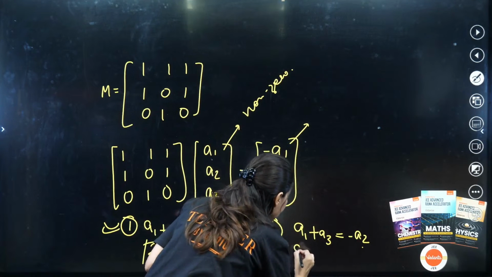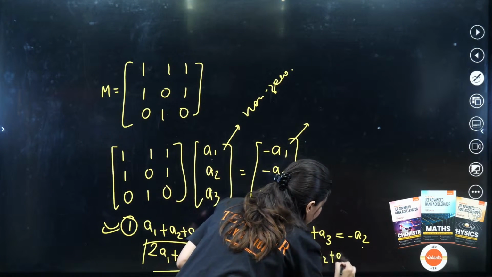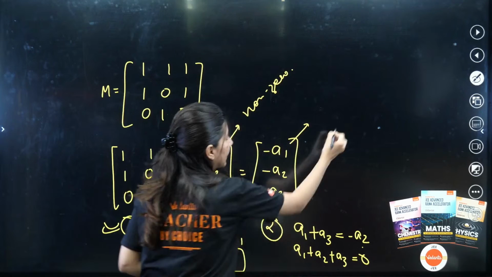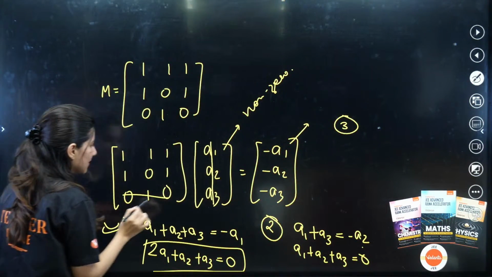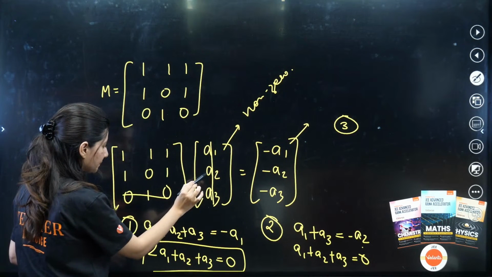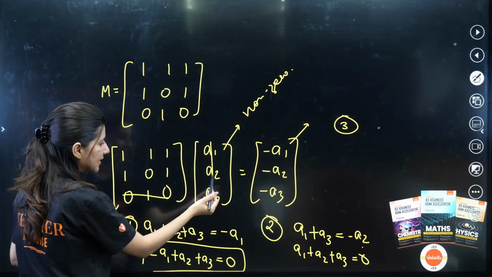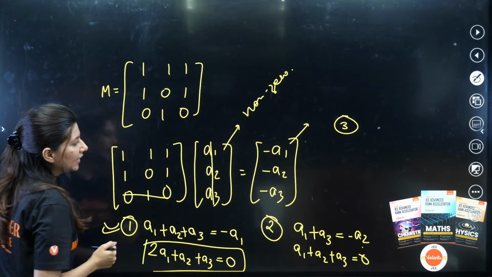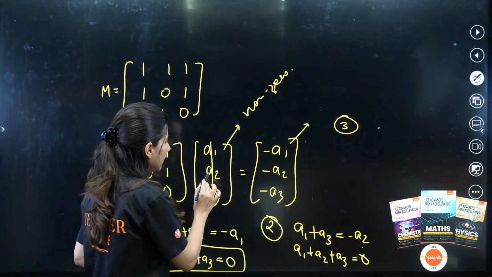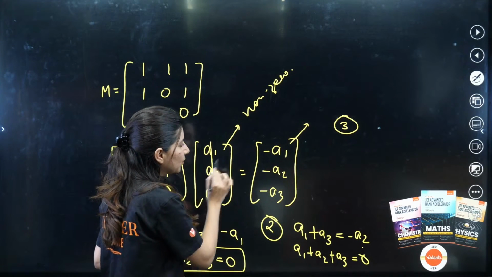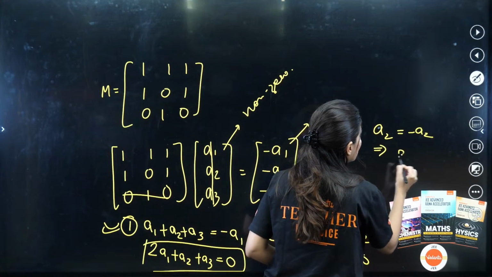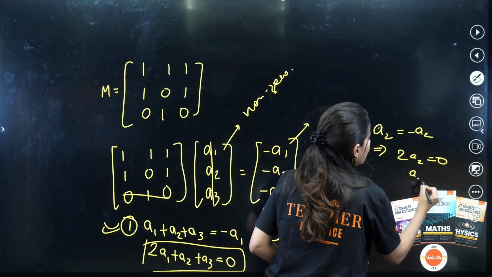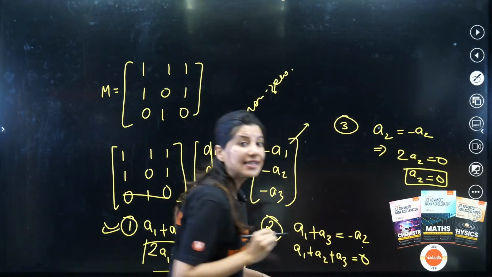So what we are going to get is a1 plus a2 plus a3 is equal to 0. This is the second thing. Now what is the third thing? Multiply this with this. Clearly, this is 0, this is a2, this is a3. From here I'm going to get a2 is equal to minus a2. This implies 2a2 is equal to 0. So a2 is actually coming out as 0.